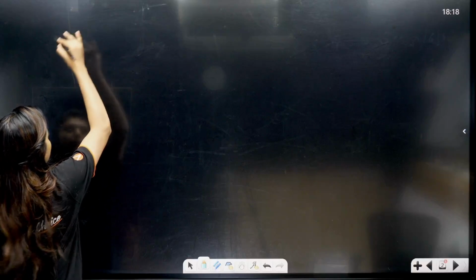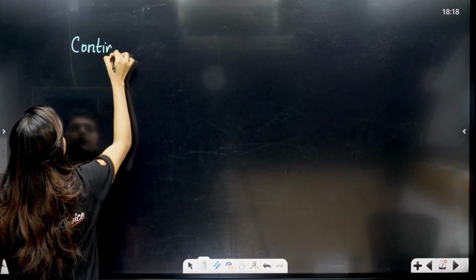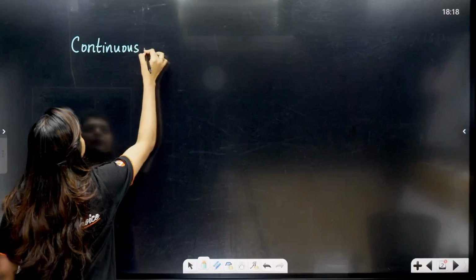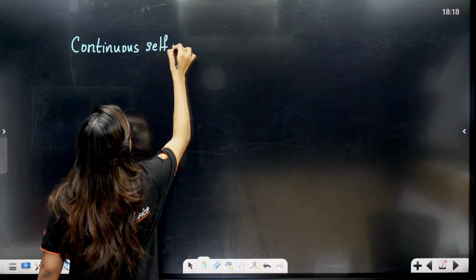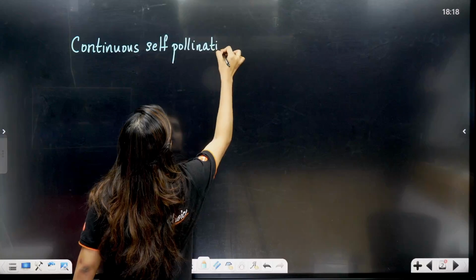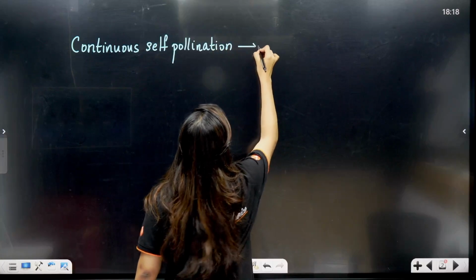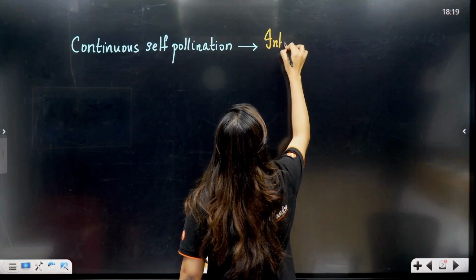So when a plant is undergoing continuous self-pollination, it will go through a depression which is called inbreeding depression.